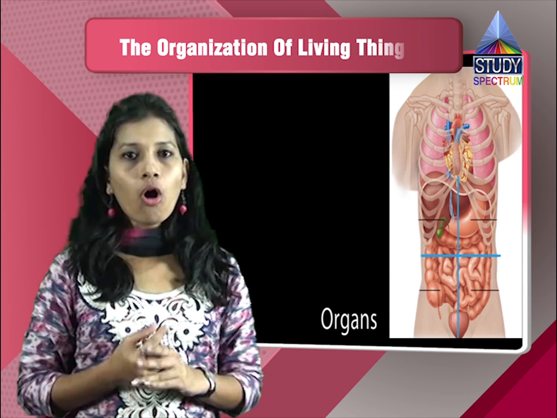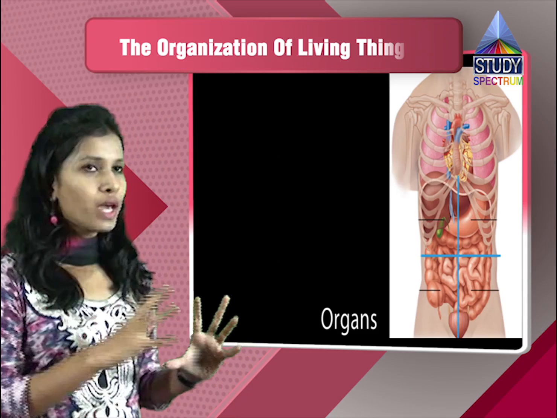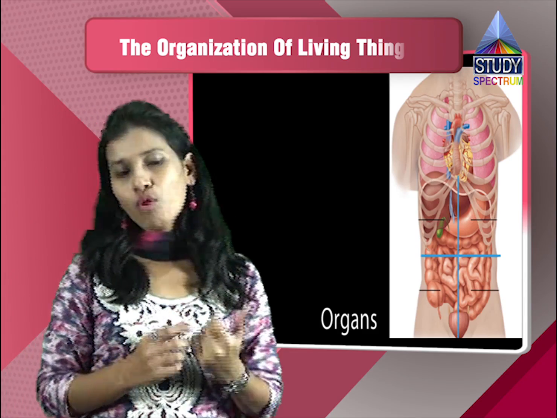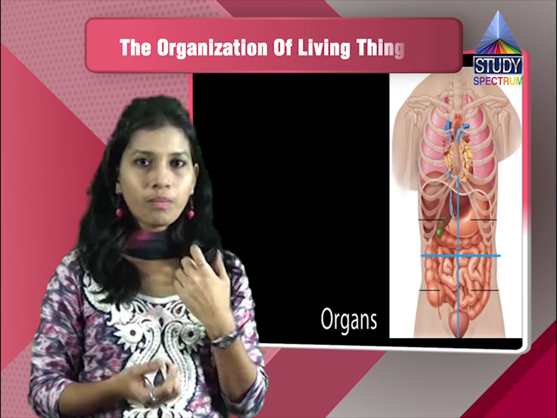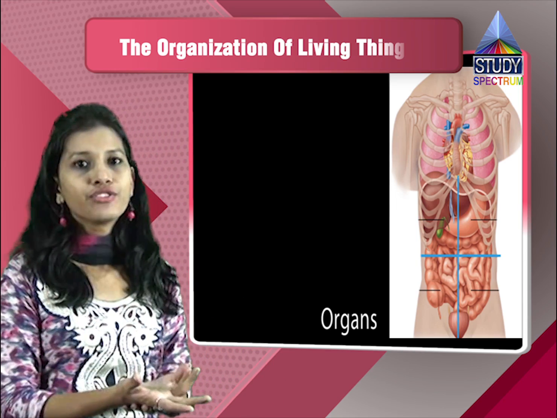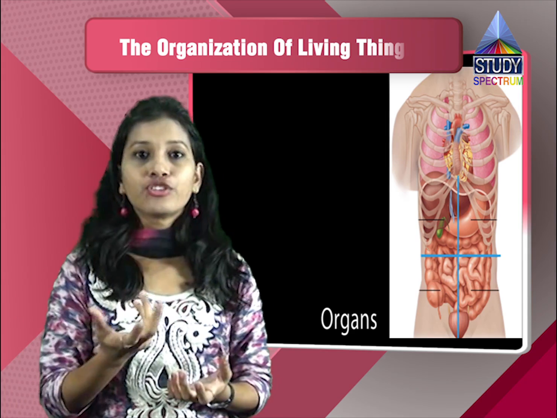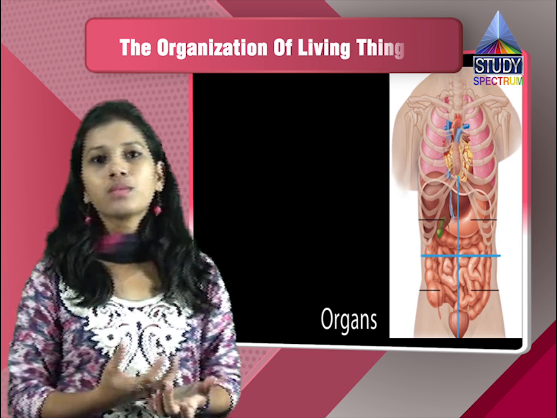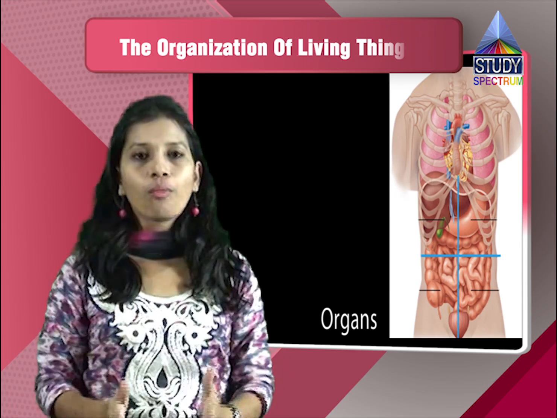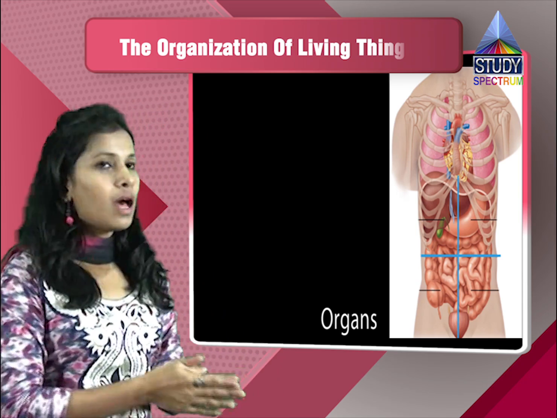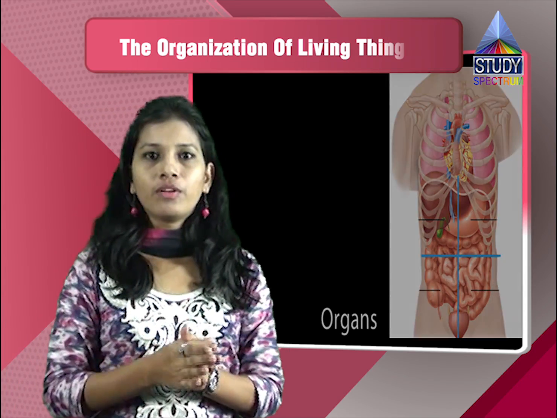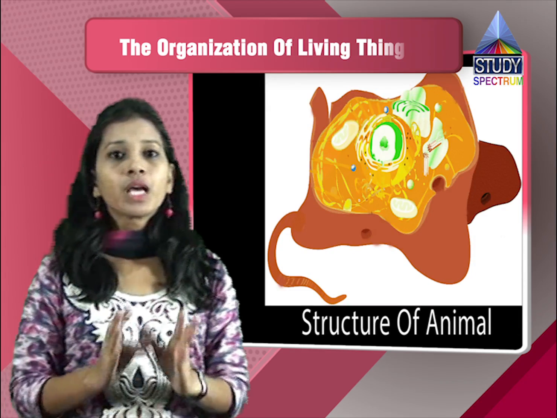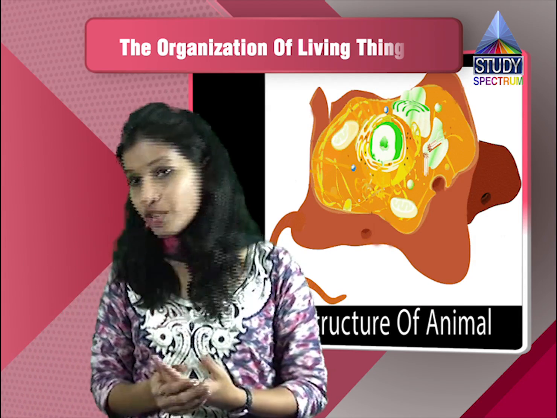Organ systems. In organ systems, different organs come together: the liver, the stomach, the small intestine, the large intestine, the mouth. The mouth is also an organ which is helpful in digestion. Mechanical digestion is done by the teeth in the mouth, so they are also part of the digestive system. All these organs together form the digestive system. And there are accessory organs also, like the liver and the pancreas, which help in digestion.